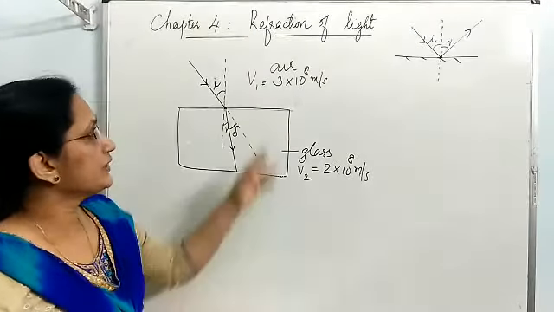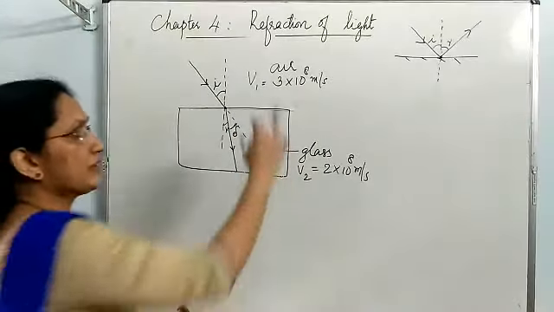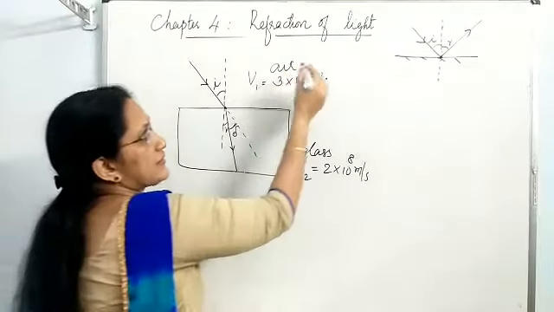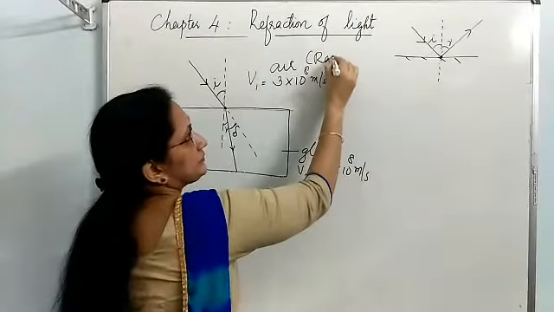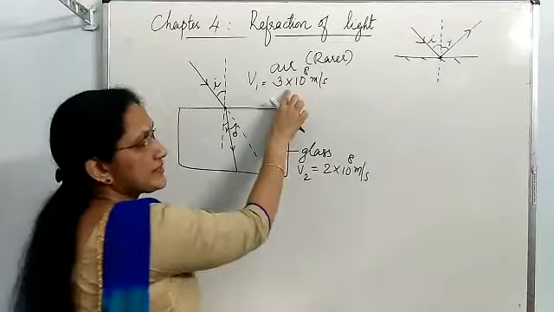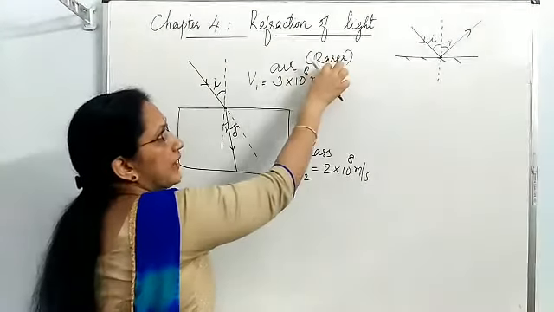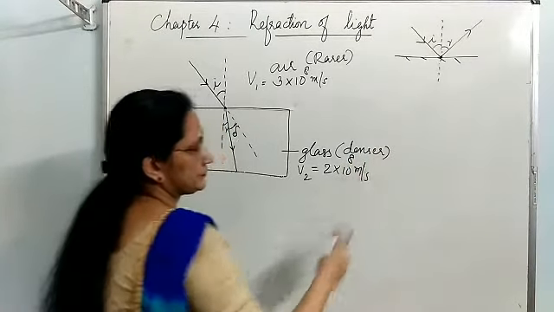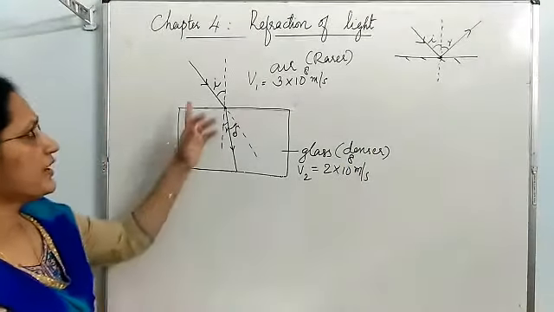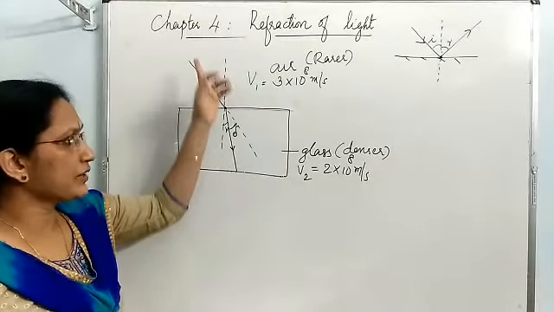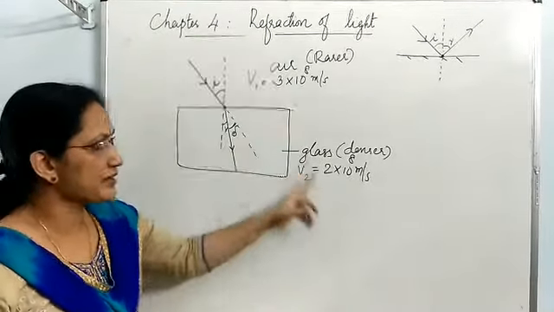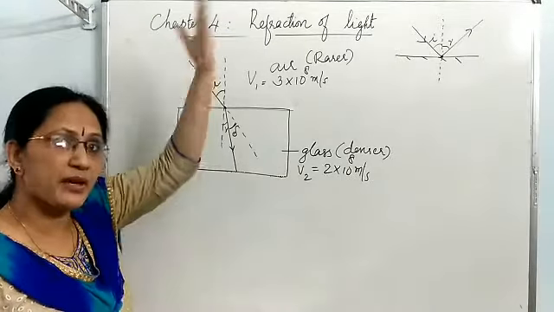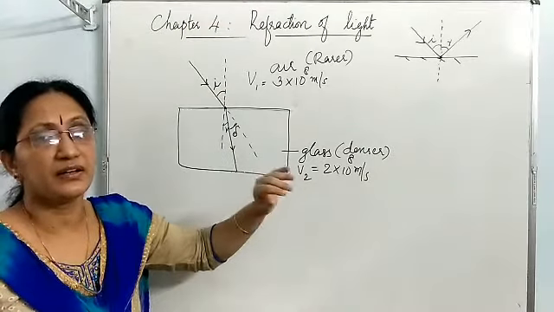Then here, air and glass, if you compare the optical density of air and glass, air is a rarer medium. There the speed of light is high, that means this medium is rarer, and glass is a denser medium. So, when light enters from a rarer medium to a denser medium, its speed is decreasing. The reverse happens when light enters from a denser medium to a rarer medium. Speed increases.